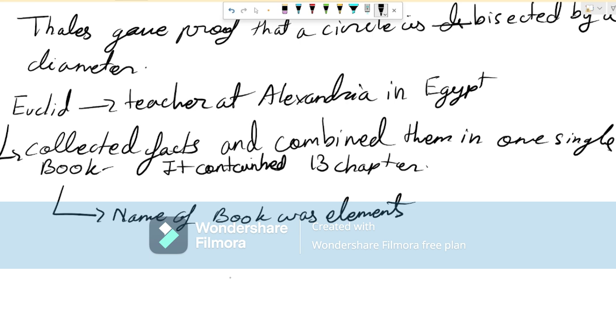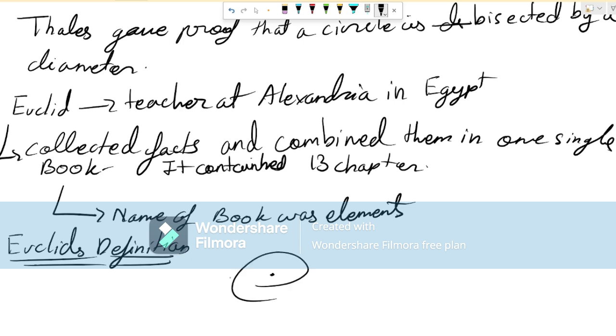Okay, now let's talk about some of the definitions introduced by Euclid. I'm not going to write it now, so you need to hear and then write it in your book. Euclid's definitions. A point is that which has no part. It doesn't have length, breadth, or height. It is just a fine dot like this. Here you can see this is a fine dot I have made.